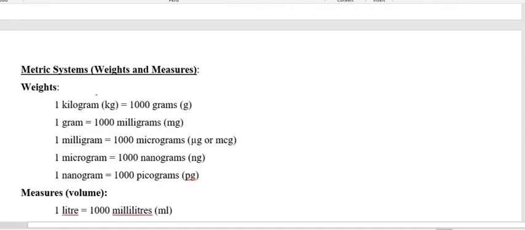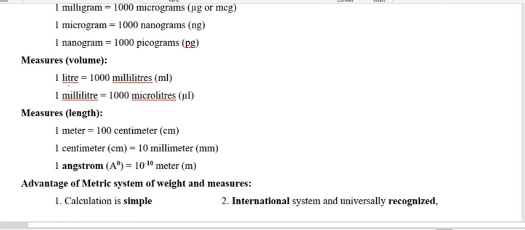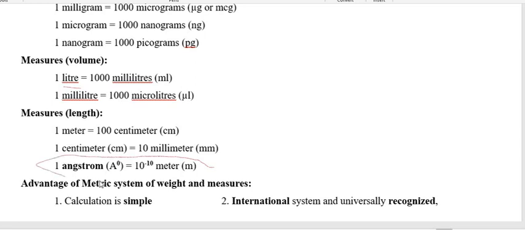Now we have gone through the weight. We already finished. Other weights are also here. Now we have to go through the measures: measure for length and measure for volume. For the volume, liter comes. Accordingly the multiplication as well as the division of 10 are used, and accordingly you have to convert. Now one important thing: 1 angstrom is equal to 10 per power minus 10 meter.